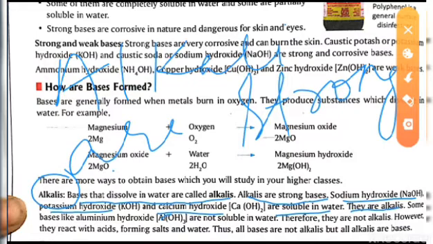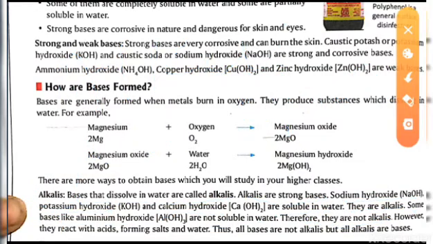That means from here we can say that if a base is soluble in water, they are called alkalis. But some bases like aluminum hydroxide are not soluble in water, so they are not alkalis.